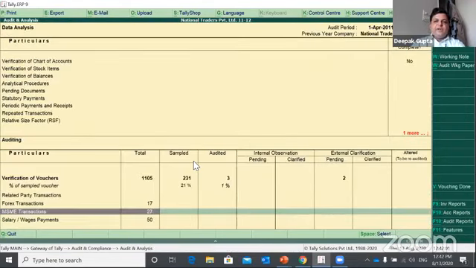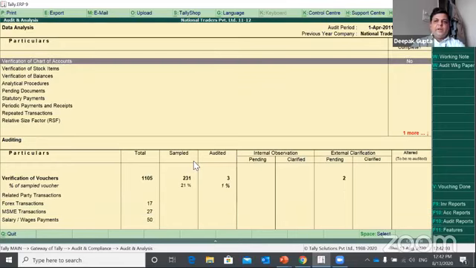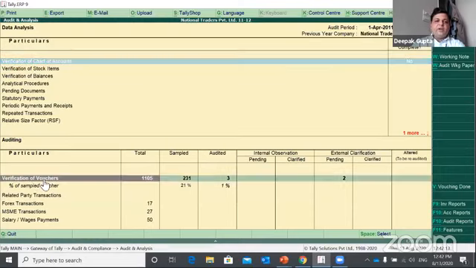Now, once you're done with this audit, what you can do, you can select this particular head, and you need to select verify. That means you have completed the audit for this. Similarly, if this entire section has also been audited, you need to select this and you can mark this as verified. That means you have audited the data.